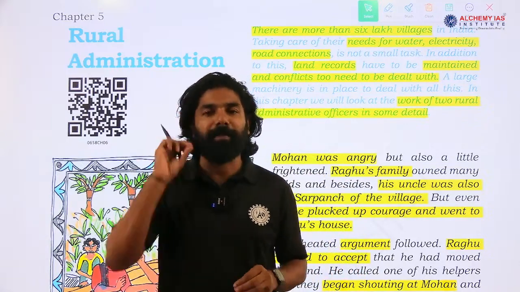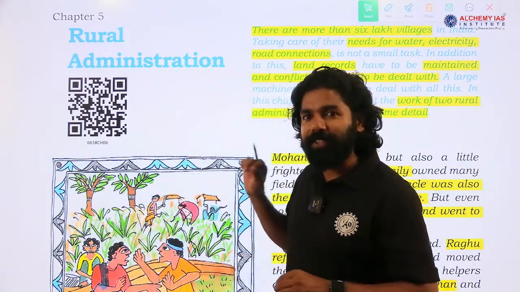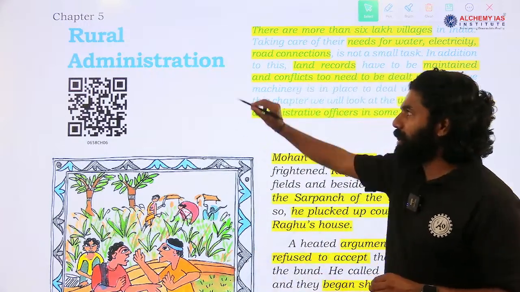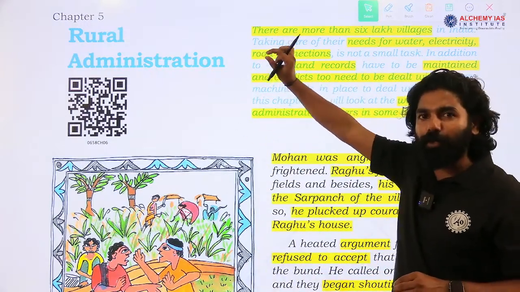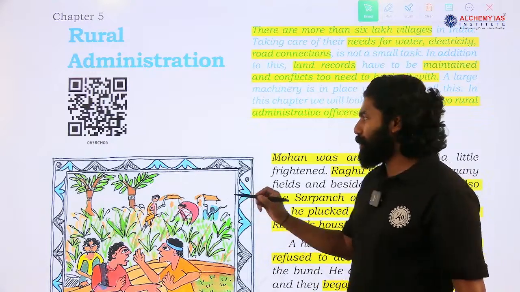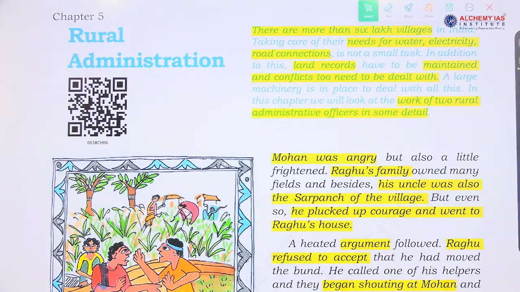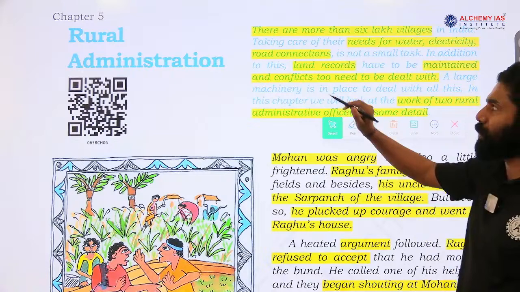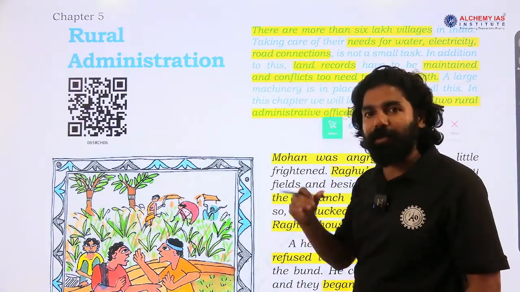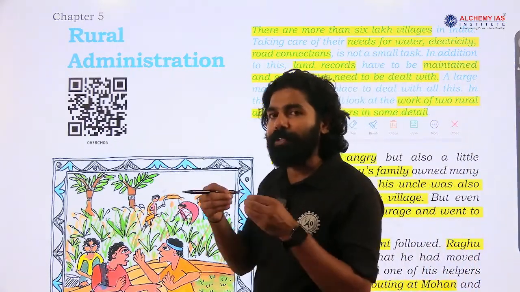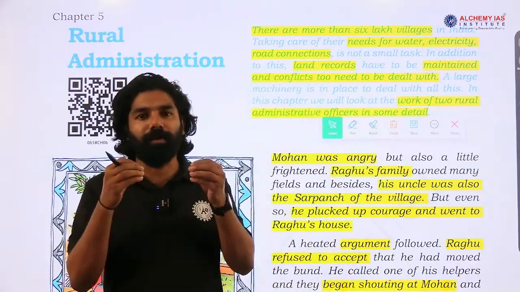Now the next chapter in this NCERT textbook is chapter 5, rural administration. This particular chapter deals with how the administration of rural areas is managed or maintained. So it is dealing with the administration of rural areas or village areas.